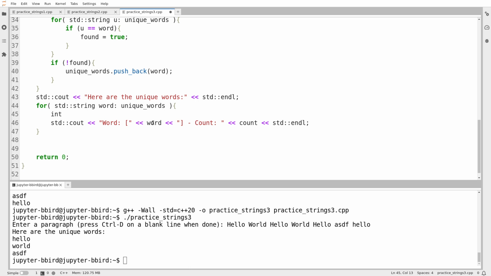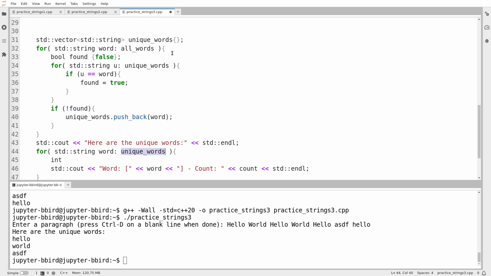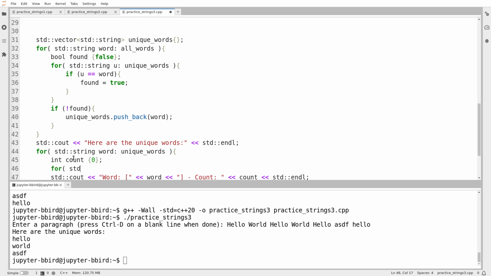Well, what I'm going to do is, I've got a word from one of my unique words. I'm going to iterate over the list of all of the words and then just see how many match up with the unique word that I'm working with. So my count is equal to 0. I then iterate over, this time I am going to call the string S in all words.